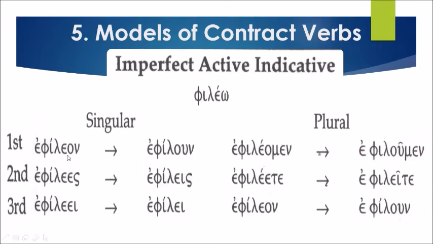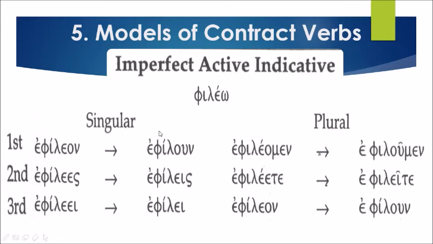As you can see, epsilon plus omicron, you lengthen it into omicron, and double epsilon becomes alpha. It's the same in the third person. And then epsilon plus omicron becomes omicron, double epsilon becomes alpha, and epsilon plus omicron becomes omicron. So ephileon becomes ephilon, ephilees becomes ephiles, ephilee becomes ephila, ephileomen becomes ephilomen, ephileete becomes ephilate, and ephileon becomes ephilon.